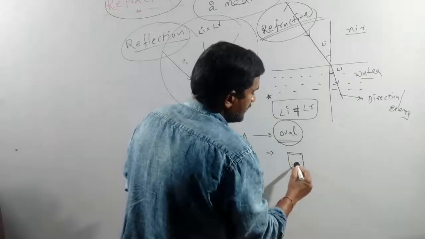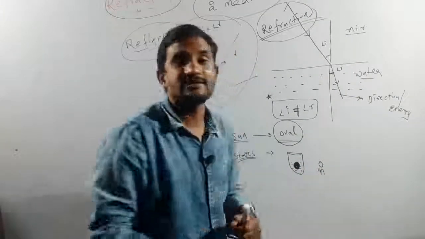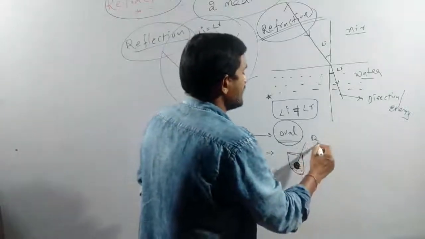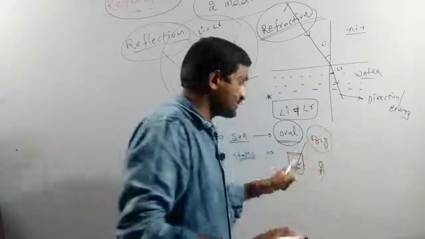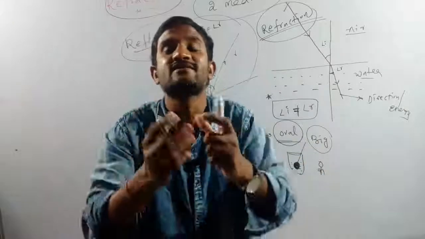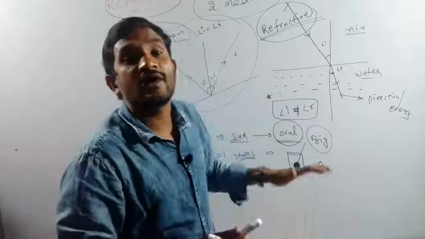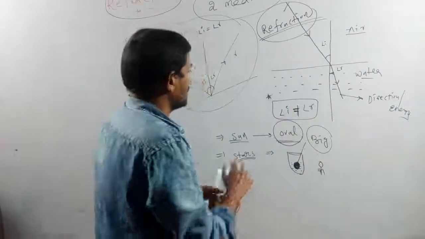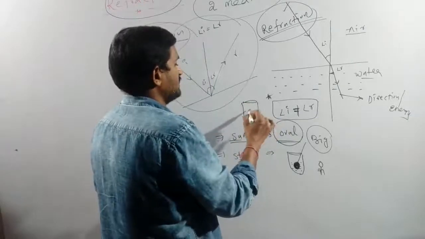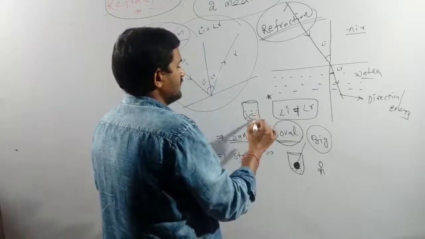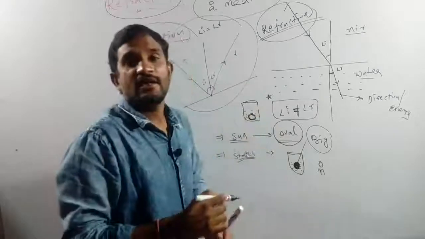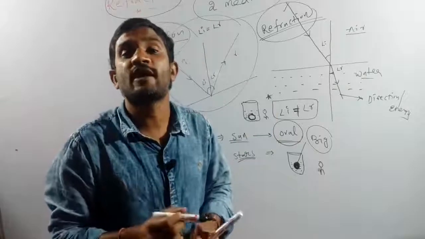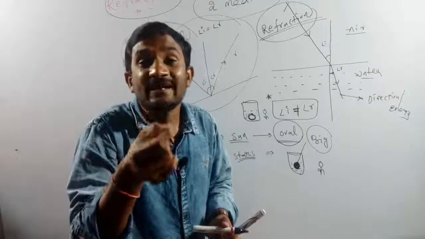When we are looking at this lemon from the outside of the glass, how is it appearing? It is appearing bigger in size compared to its actual size, due to the refraction process. Not only this lemon, if you keep any coin, whatever it may be, in the water and look at it from outside of the glass, it also appears bigger in size.